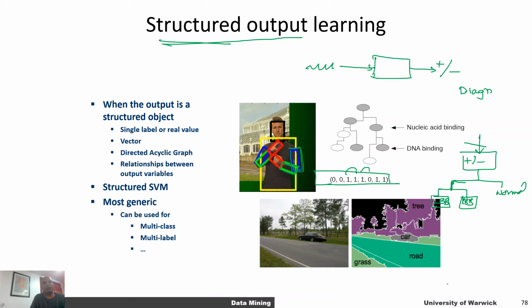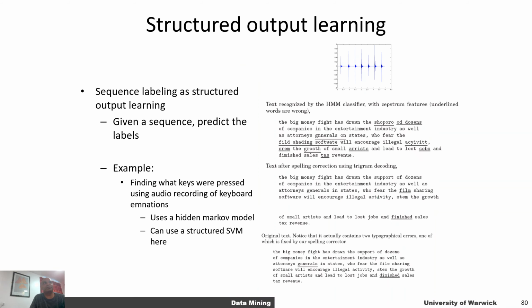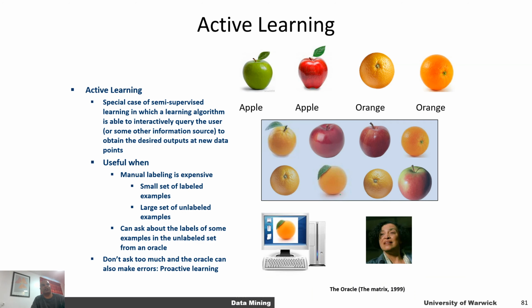It's very commonly used in image segmentation and hierarchical learning tasks. Structured output learning is also used in machine translation. For a given sequence, we can use audio to generate text, and then use the correlations between different parts of the text as a structure to improve our prediction accuracy.